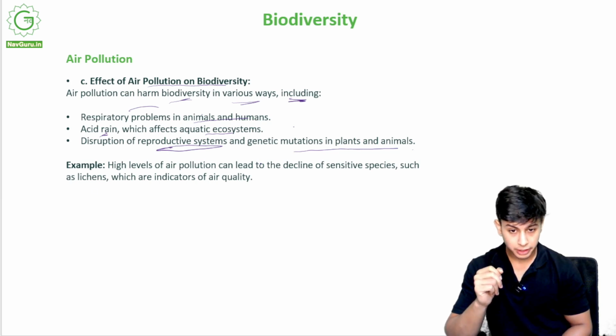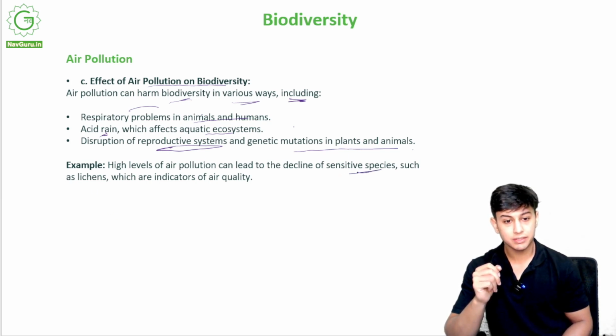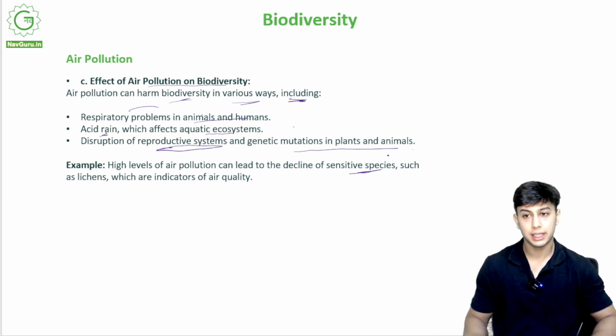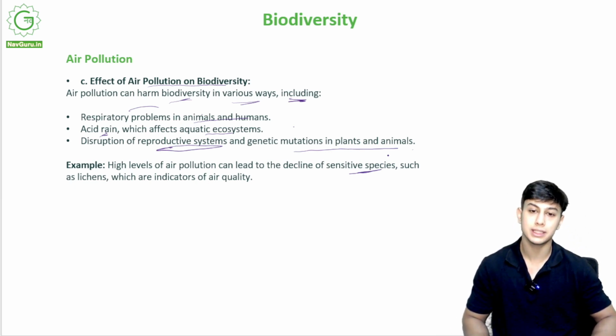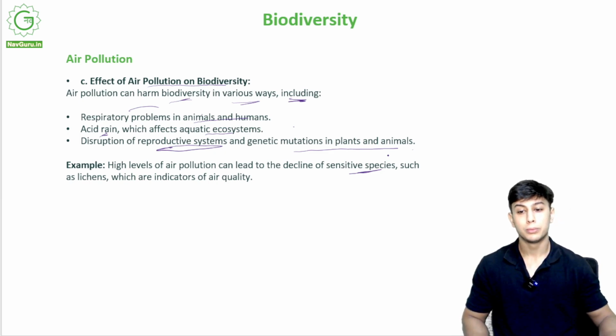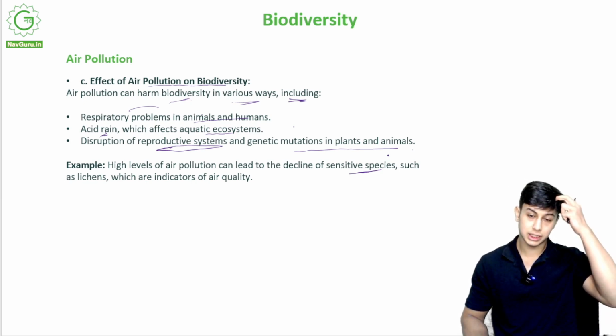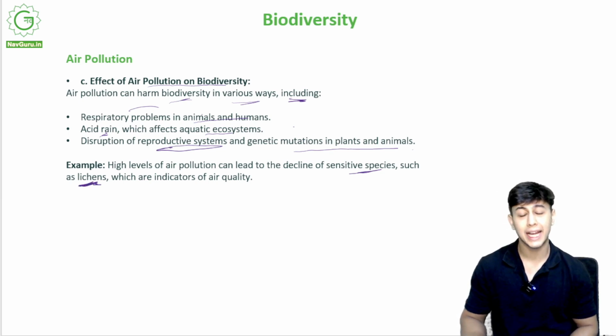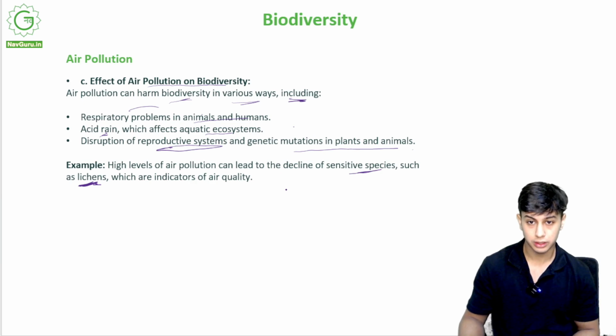High levels of air pollution can lead to decline of sensitive species. So if there is a lot of air pollution in the air, it can reduce the small sensitive species that are vital for the biodiversity, because most of the smaller organisms feed on sensitive species such as lichens. Lichens are an organism which is declining due to a lot of air pollution, right?